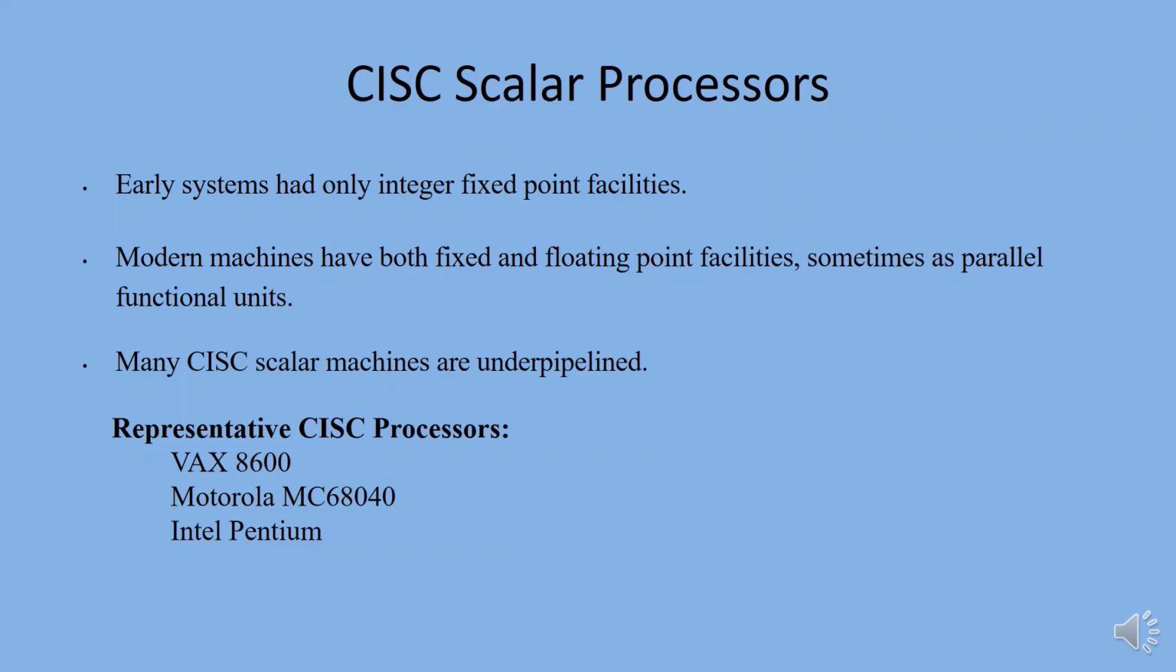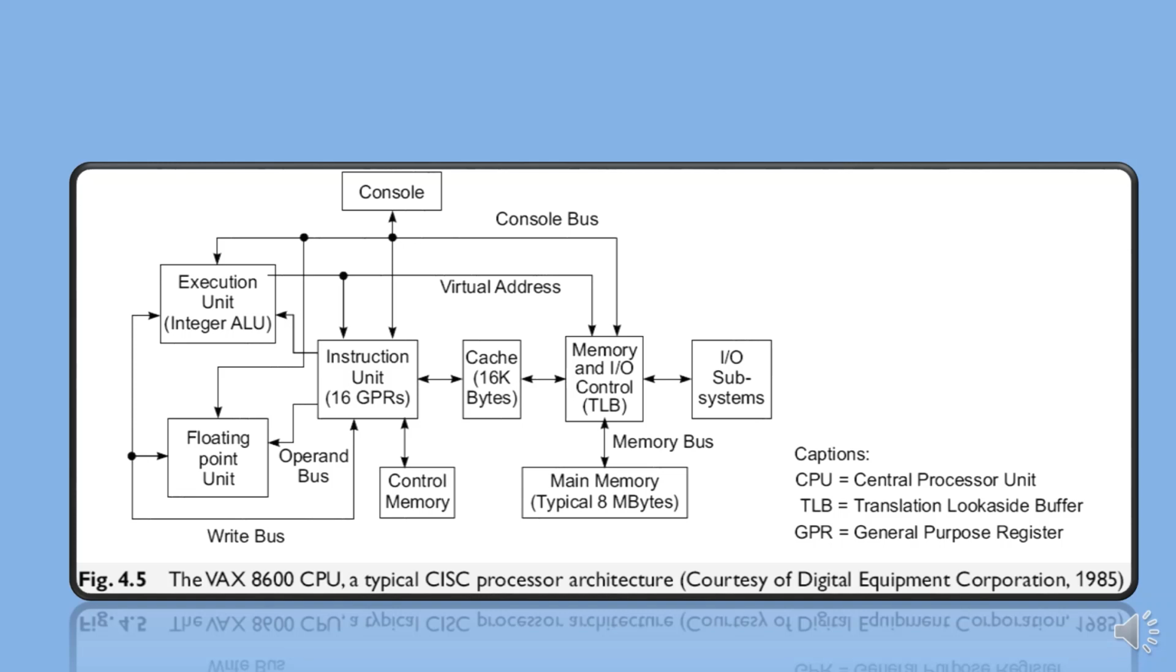Representative CISC processors: VAX 8600, Motorola MC68040, and Intel Pentium. The VAX 8600 was introduced by Digital Equipment Corporation in 1985. This machine implemented a typical CISC architecture with microprogrammed control. The instruction set contained about 300 instructions with 20 different addressing modes.